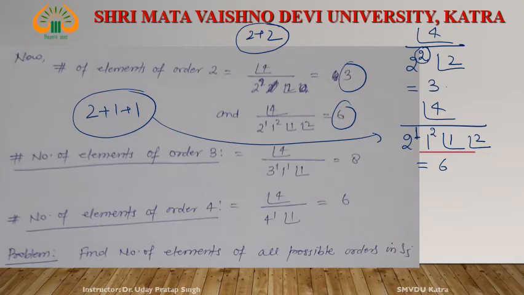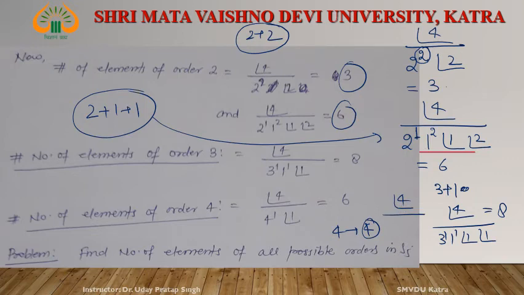Similarly, number of elements of order 3. How do you obtain order 3? By LCM 3 plus 1. Right? Then factorial 4, 3 to the power 1, 1 to the power 1, factorial 1 and factorial 1. What is this? This is equal to 8. Right? How many elements of order 4? 4 can be written as 4, right? Then this is factorial 4 divided by 4 to the power 1 and this one gives 6.